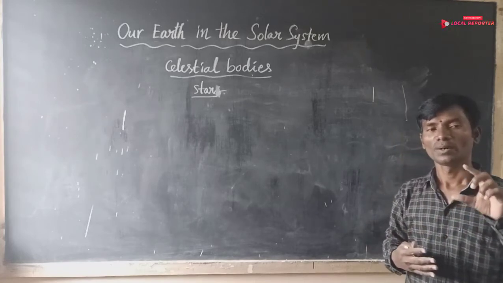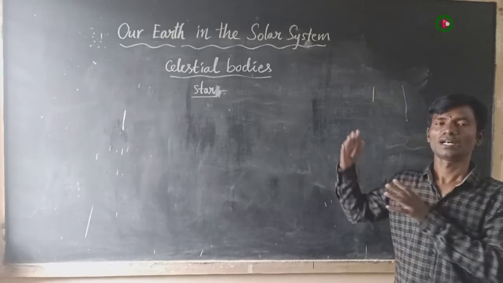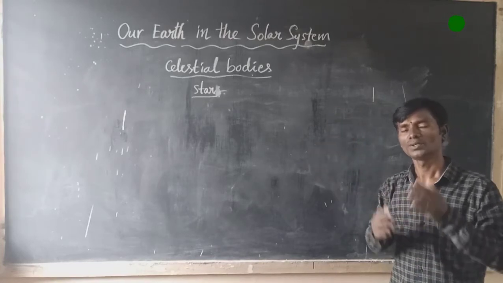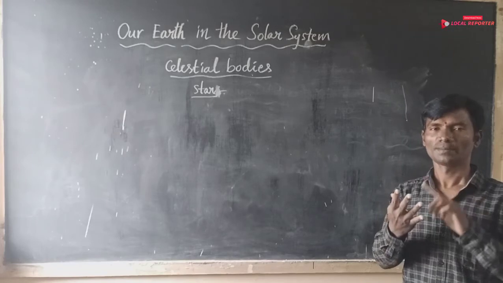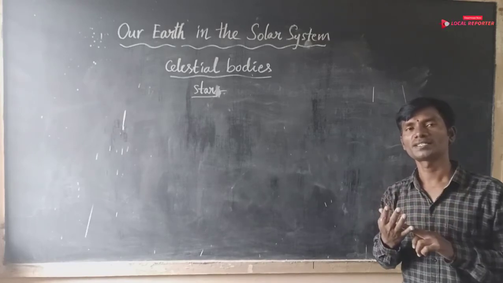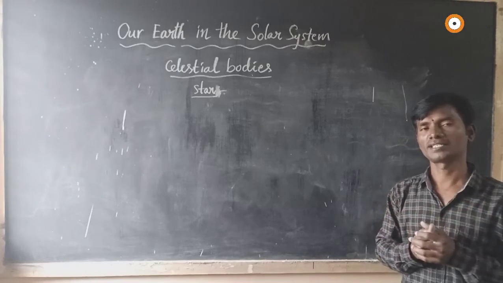They are lit by the light of the stars. Those are planets, asteroids, satellites, meteorites and comets, etc.